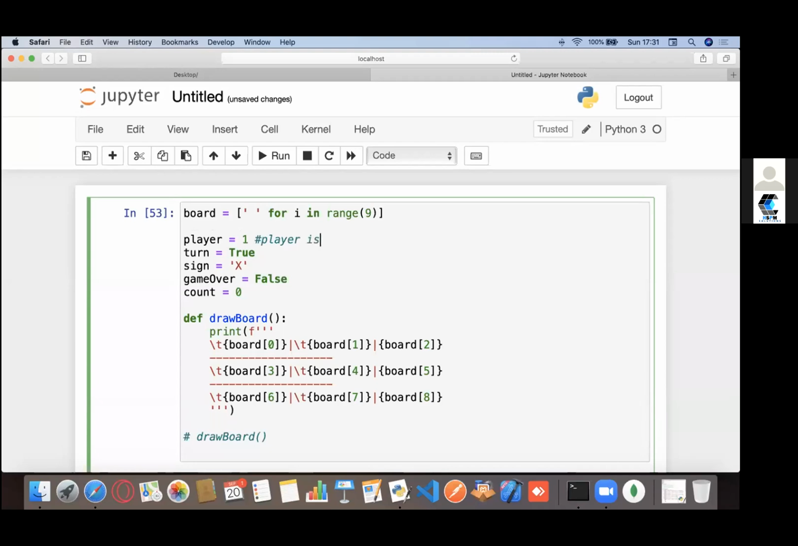So let me add some comments. Right now player is my player 1. True means it's player 1's turn. Player 1's sign is, let's say, always X in our game. Initially the game is not over.